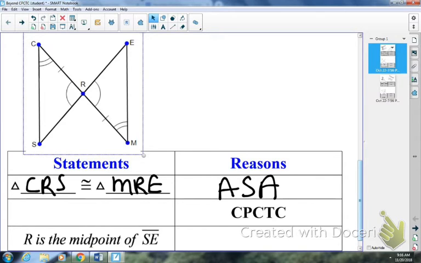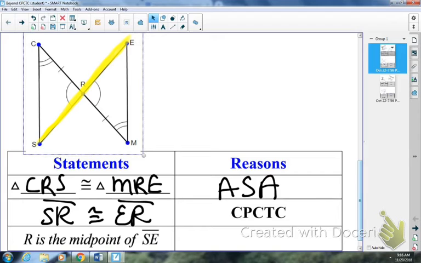So again, based on the concept that I want to prove R is the midpoint of segment SE, to figure out your CPCTC step, you might need to trace segment SE. So if I highlight it in the picture, I highlighted segment SE. So let me ask you guys, if I want to know that R is the midpoint of SE, which segments off of SE would have to be congruent? Okay, so segment SR would be congruent to segment ER or RE by CPCTC.